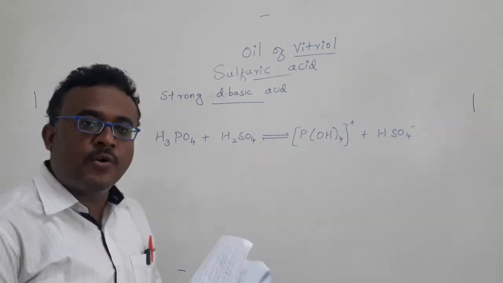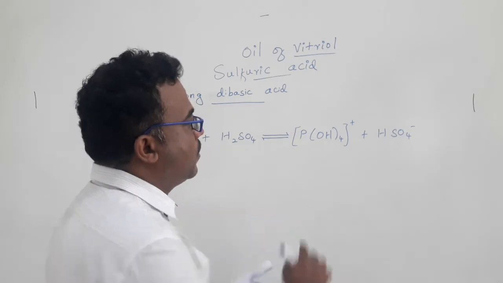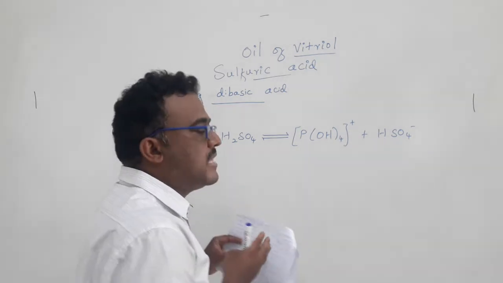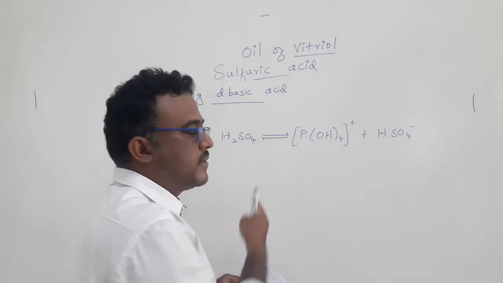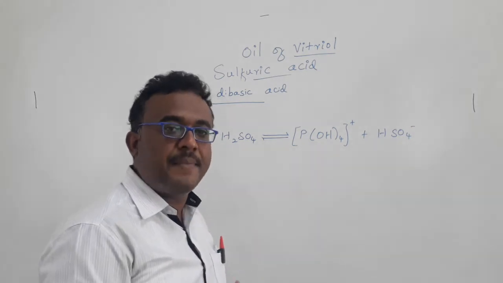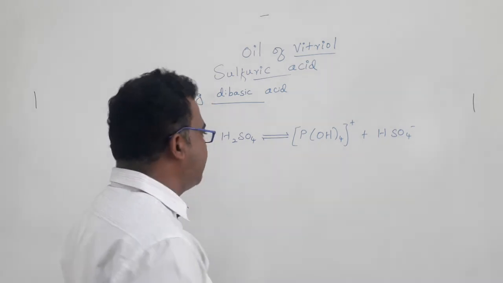You can ask me, sir, how do you know whether the cation and anion were formed? Normally, because most of these are colorless reactions, the monitoring of this reaction can be done in two different ways.